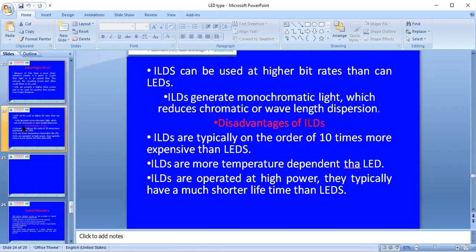The disadvantage of the injection laser diode is that it is up to 10 times more expensive than the LED. That is one of the drawbacks compared with the LED. It is also more temperature dependent than the LED. Injection laser diodes are operated at high power, and they also have a shorter lifetime than the LED.